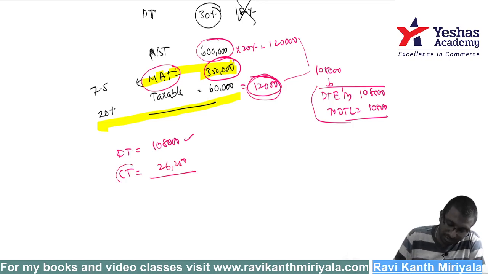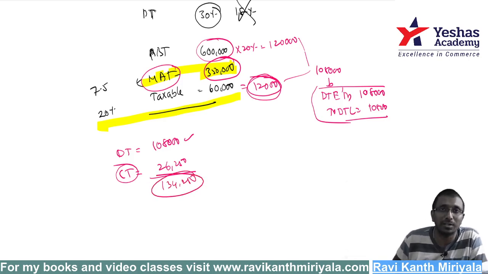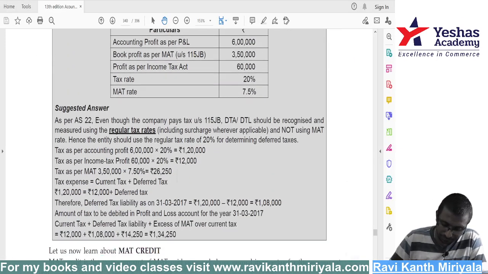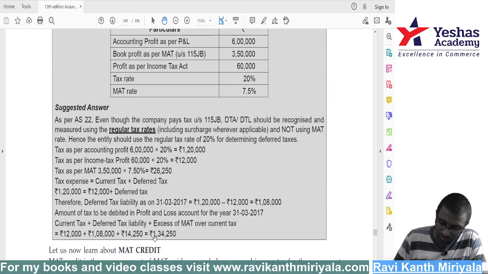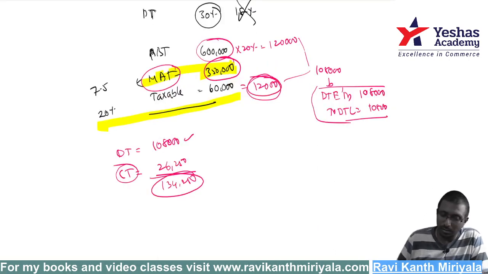This is my current tax. 26,250 plus 108,000 comes to 1,34,250 rupees, your total tax expense in the current year. Can you see here? 1,34,250 is the number you are supposed to arrive at. Got it, my dear?